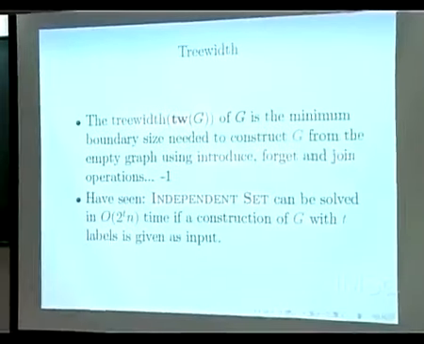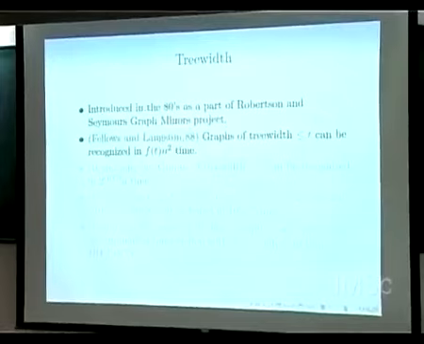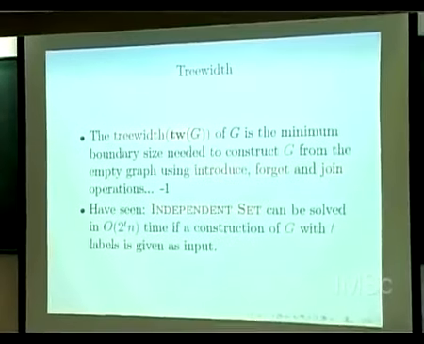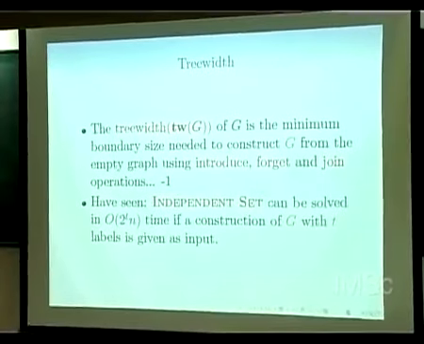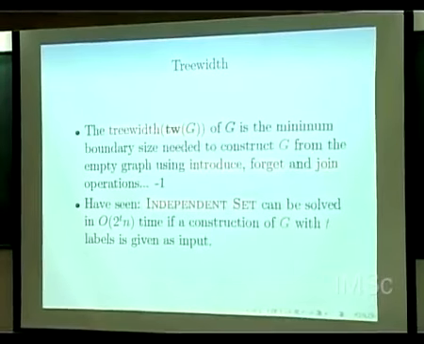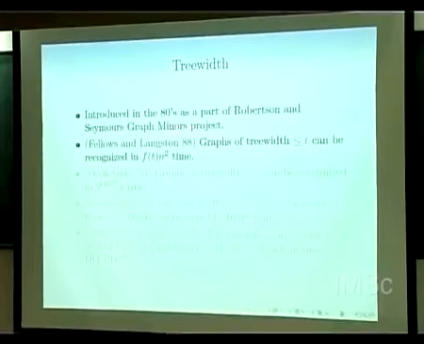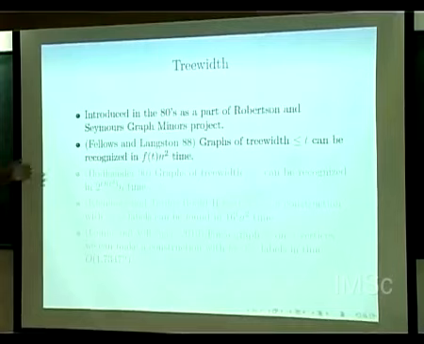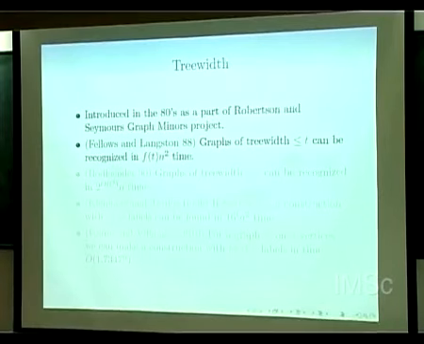Okay. So now more or less this is all that I want to tell you, but let me show you something interesting. I have told you how to find independent set also on graphs which can be constructed by these 3 operations in time 2 power t, where t is the number of labels. So this was introduced as a part of Graph Minors, and Fellows and Langston in 1988 showed that you can actually recognize whether a graph has tree width t or not in f of t times n square time.